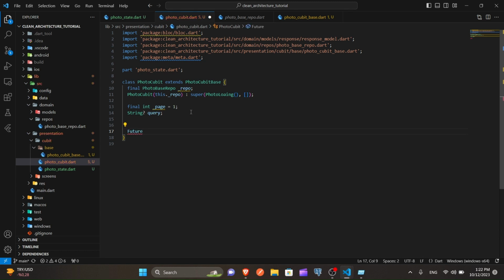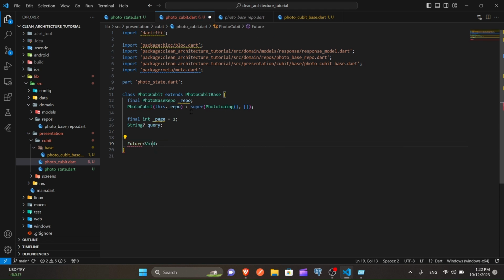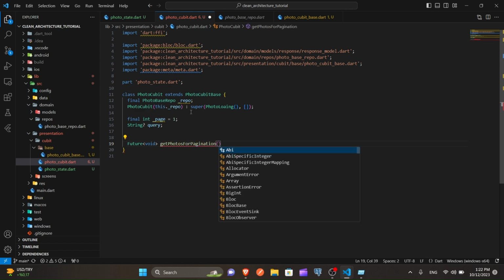It will be just a Future void function. We don't have to return anything. We just give the result value, the coming data, to our state, and the UI will get that data from states. Get image. No, our model is photo, right? Get photos for pagination. Try to give meaningful names to your functions and classes, so after one week or two weeks, when you look through the code, you can understand what this code exists for.